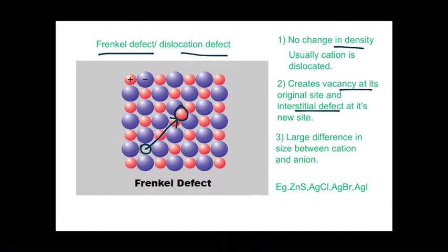What you have to take into consideration in this particular defect is that the cation and the anion will have a large difference in size. So this type of defect occurs when there is a large size difference between the anion and the cation. Some examples are zinc sulfide, AgCl, AgBr, AgI, where there is a large difference between the size of the anion and the cation.